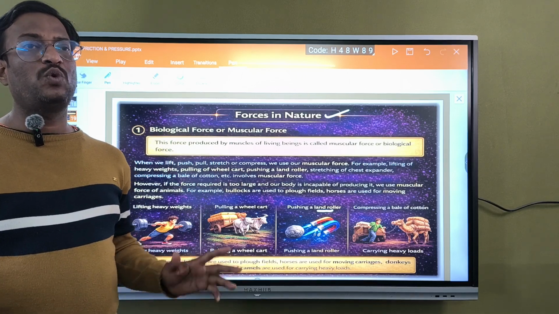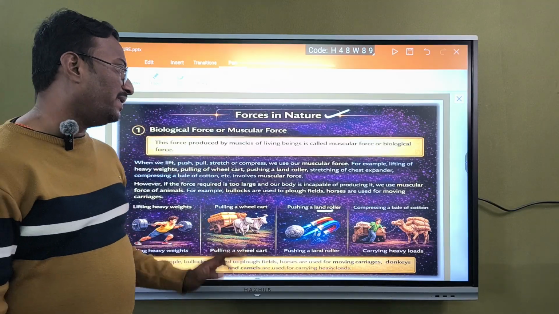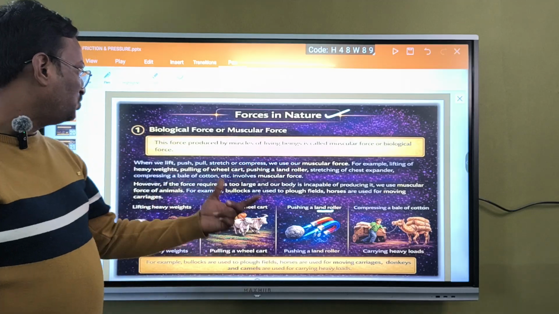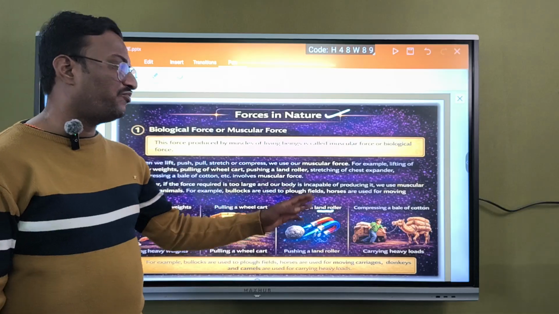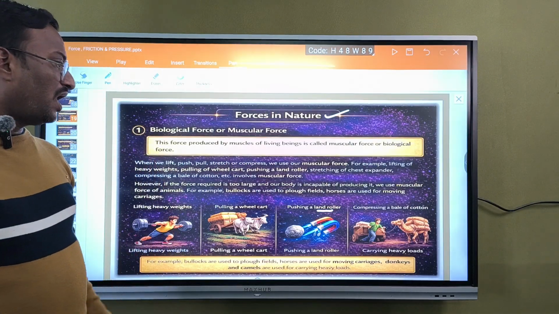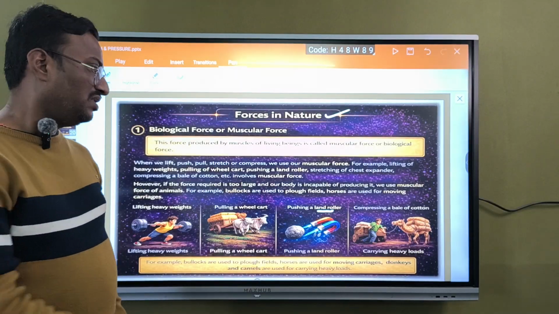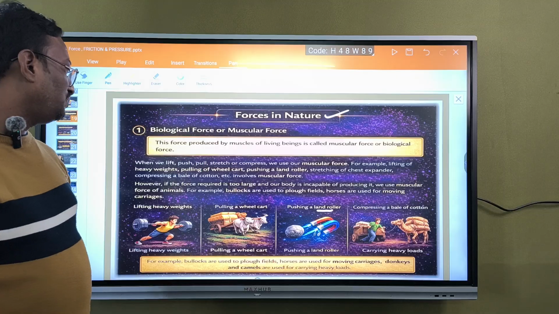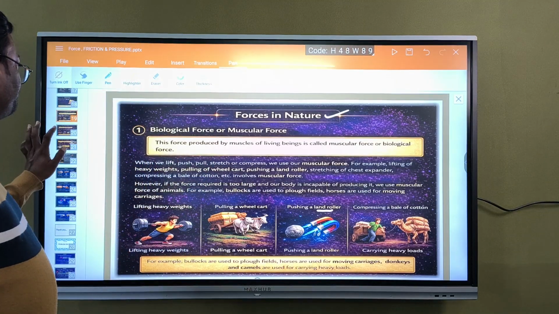If you want to handle 200, 300 kgs, we cannot lift it. We will take the help of animals. Where the person is incapable, we will use the muscular force of animals. For example, bullocks are used to plough fields, and horses are used for moving carriages. Even bullocks are used for pulling a wheel cart. So these are all examples of muscular force.